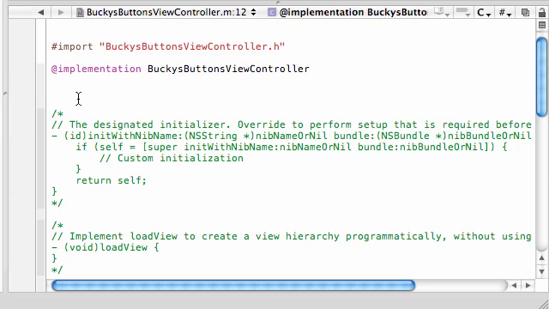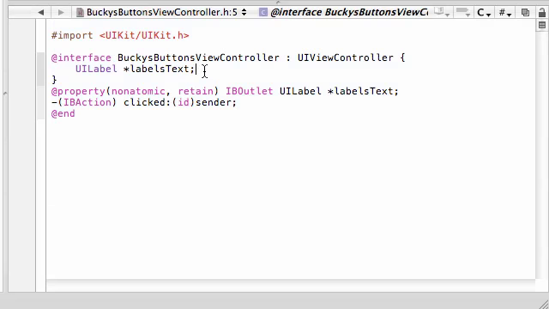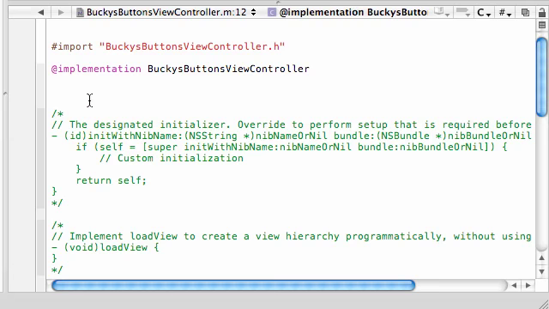We are really chugging along here. In the last tutorial, we built this property called labels text that represented the text of the label. Pretty clever, I named it that. And we made it an outlet so it could link to the object on the screen, and we created this method called clicked, which is going to be called whenever you click one of those buttons. So we pretty much just gave everything a title. Now let's go ahead and add the brains to it.